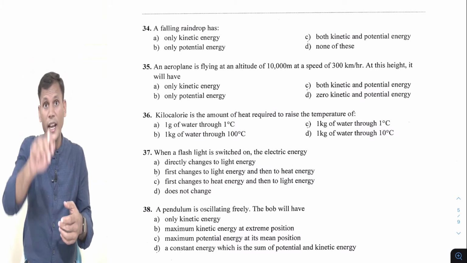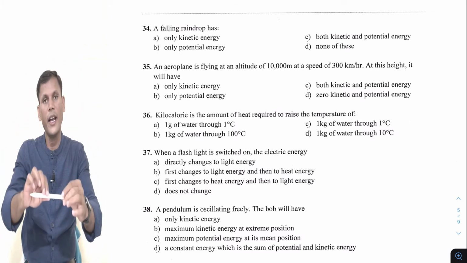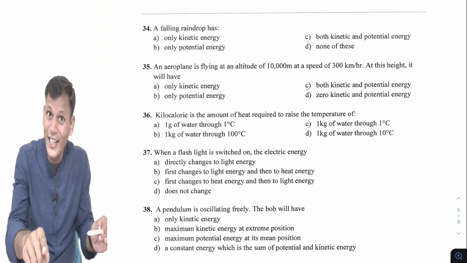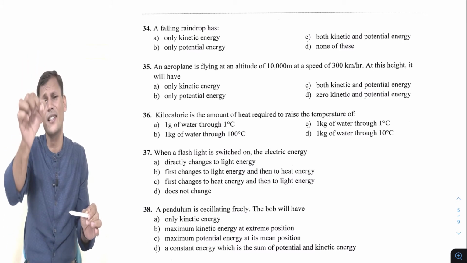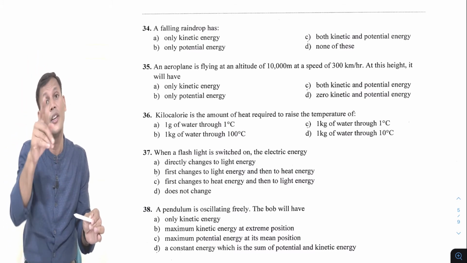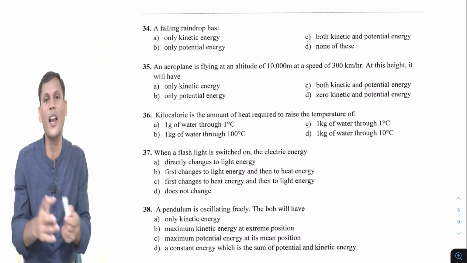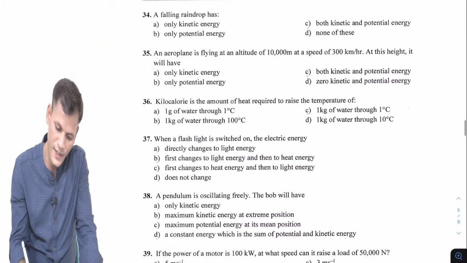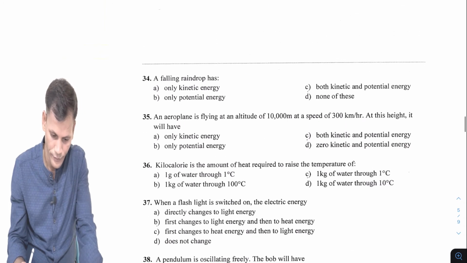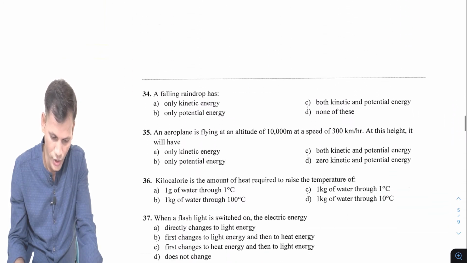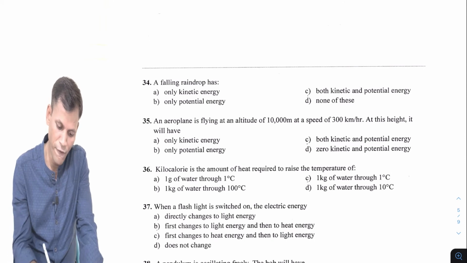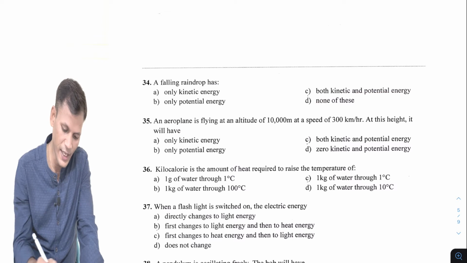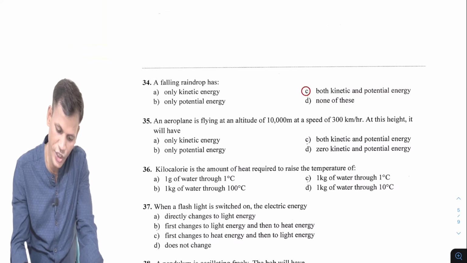As it is falling, it is moving with velocity, so it will have kinetic energy, as well as it is at a certain height from the ground, so it will have potential energy. So a falling raindrop has both kinetic as well as potential energy.